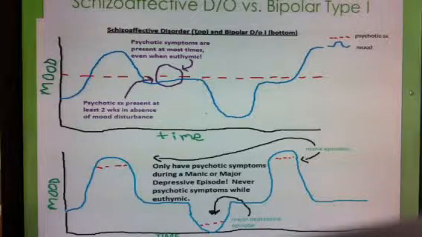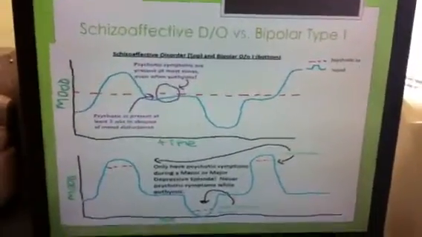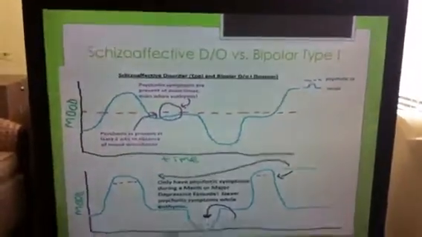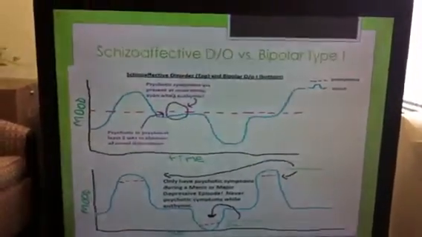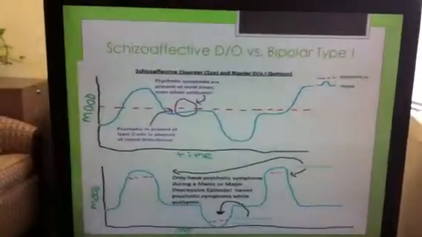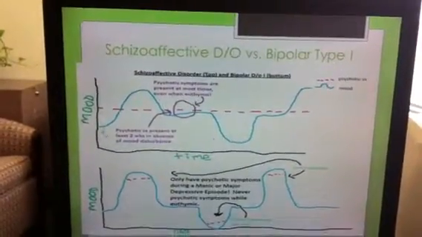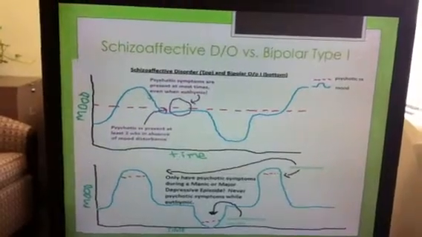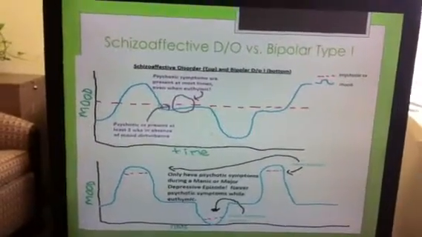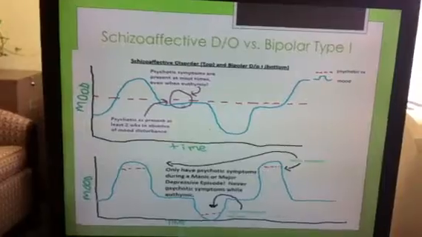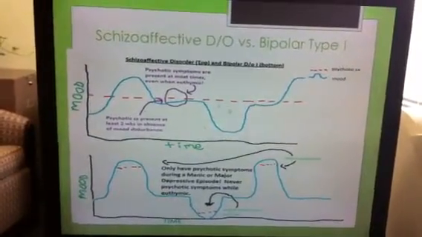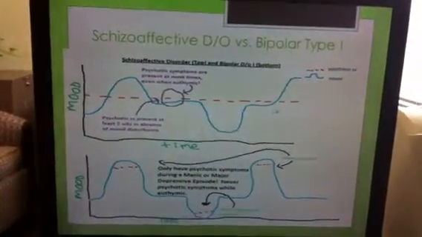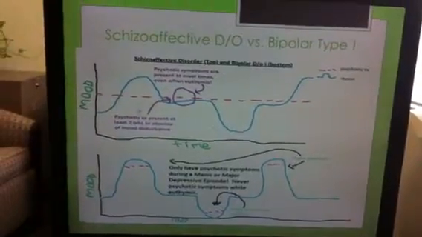So here's a little graph that can help you distinguish between schizoaffective disorder and bipolar disorder type 1. At the top here, this is schizoaffective disorder. The blue line is your mood. You can see they're going up, having a manic episode here. They're hanging out pretty euthymic here, and then they dip down and have another major depressive episode, and then they kind of go back up.